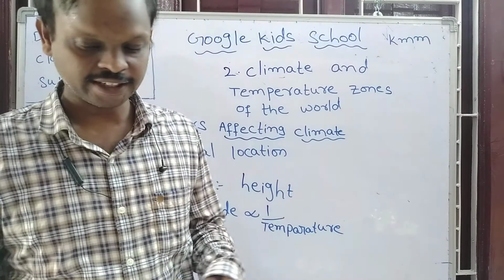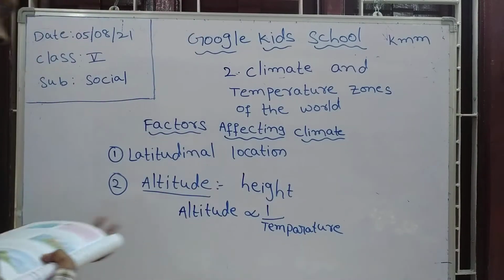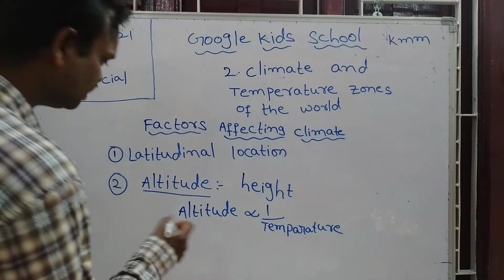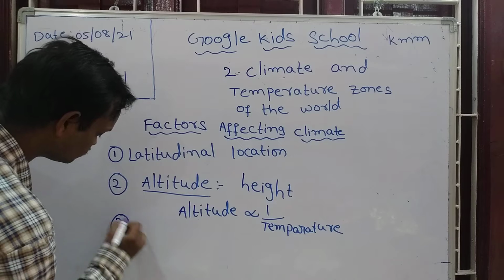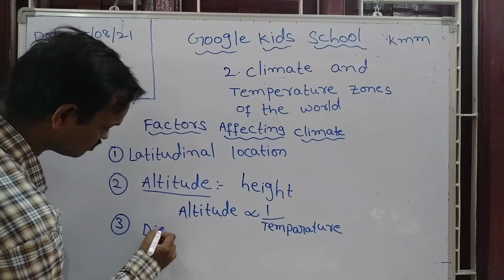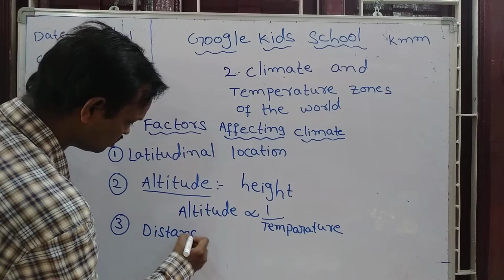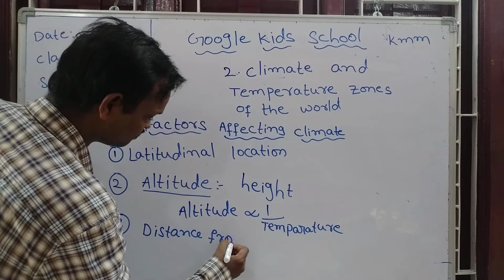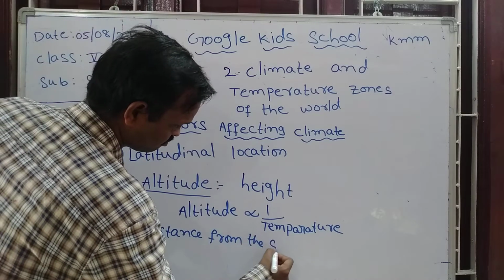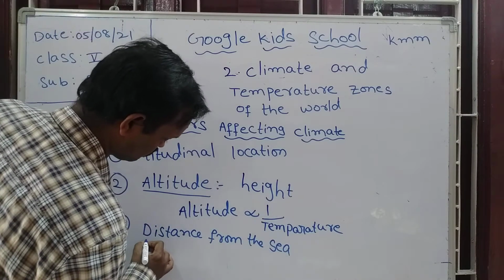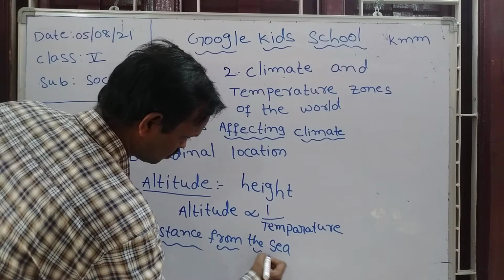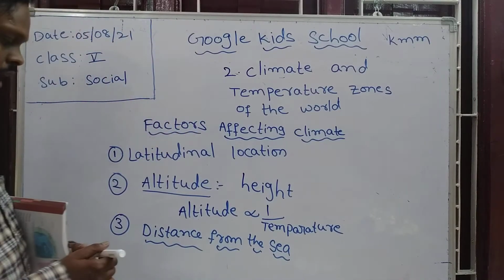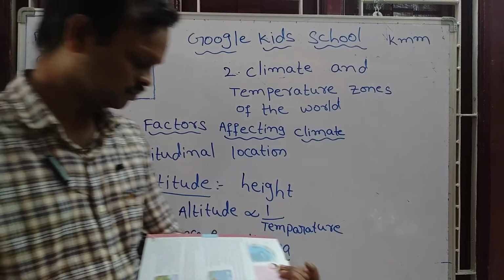Next factor is distance from the sea. Third factor, distance from the sea.